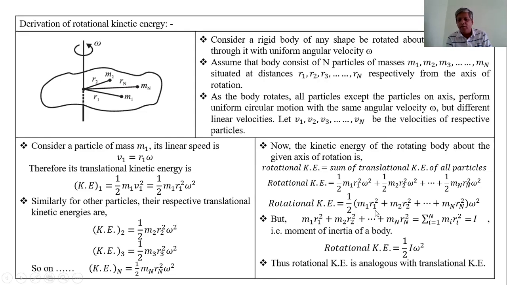That means this bracket indicates the moment of inertia of the given body about the given axis of rotation. Therefore, replace this bracket as I. Therefore, the rotational kinetic energy of the body is equal to half into I into omega square. This is the expression for the rotational kinetic energy, that is, the kinetic energy of this rotating body about this given axis of rotation. Here, I is the moment of inertia, omega is the angular velocity.